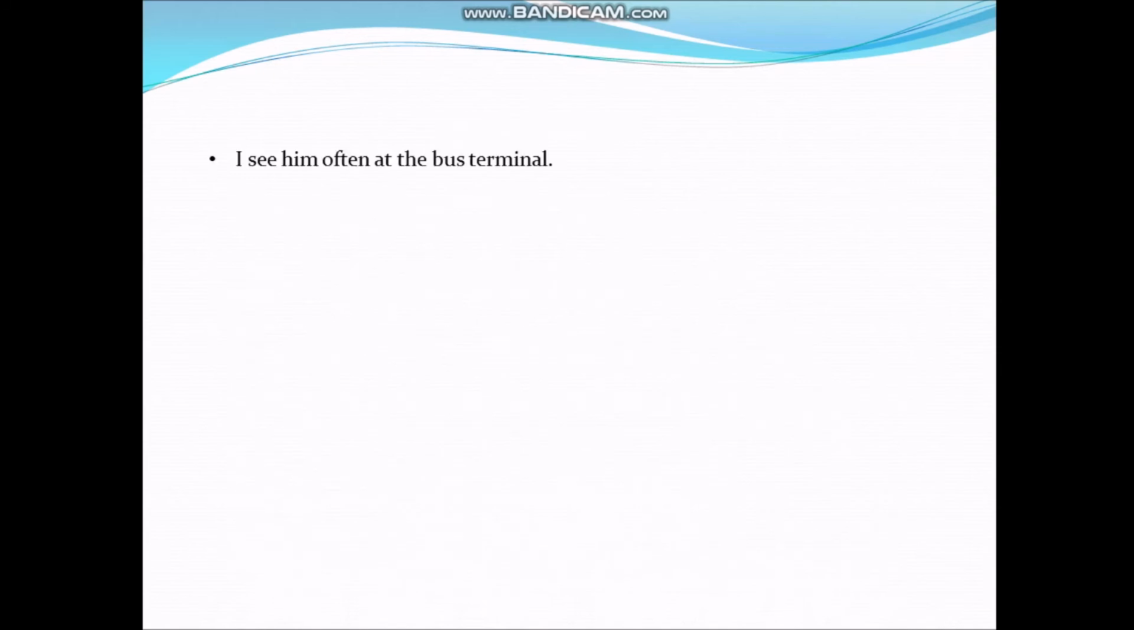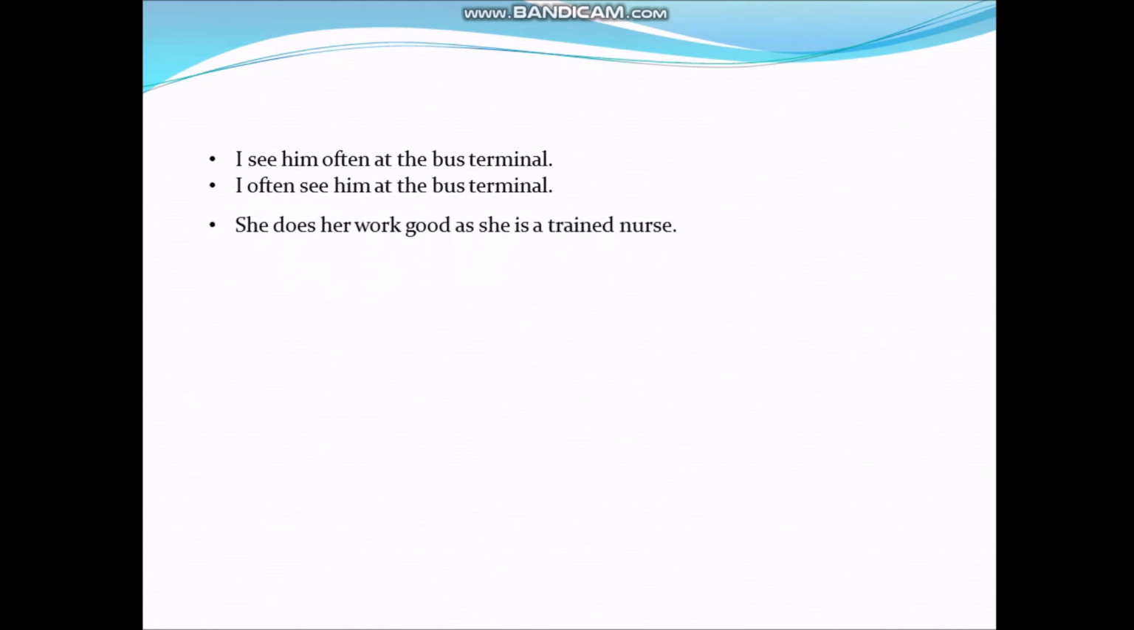Next, I see him often at the bus terminal. Here, often will come before the main verb. So, what will be the correct statement? I often see him at the bus terminal. Next, she does her work good as she is a trained nurse. Here, we should use well in place of good, as good is an adjective and well is an adverb. So, she does her work well as she is a trained nurse is a correct statement.